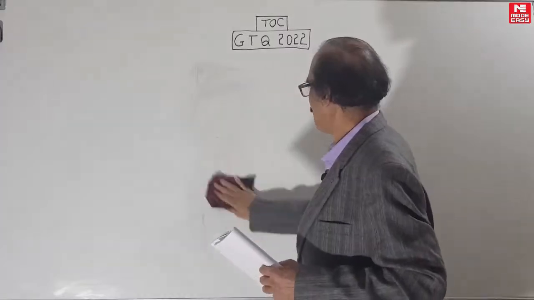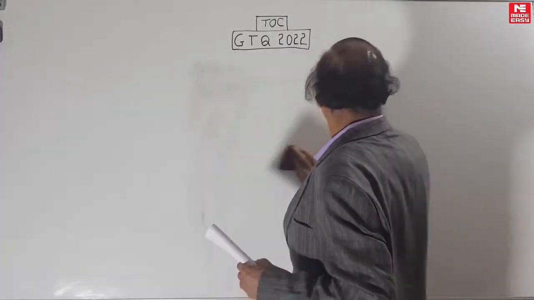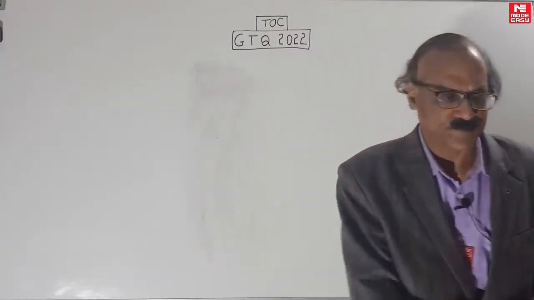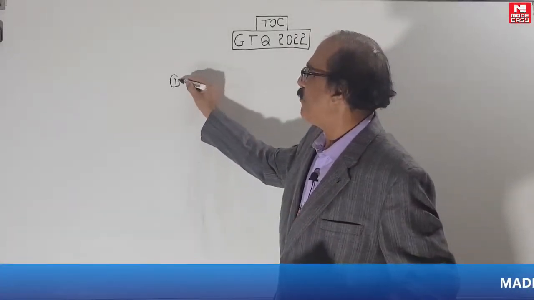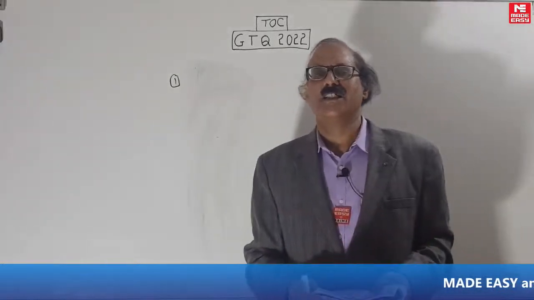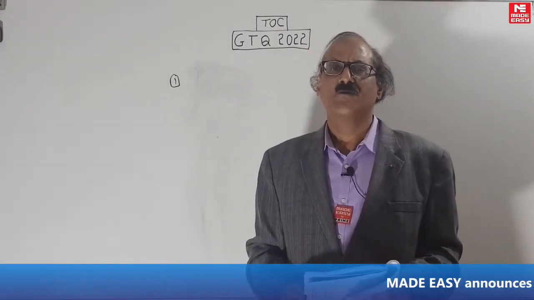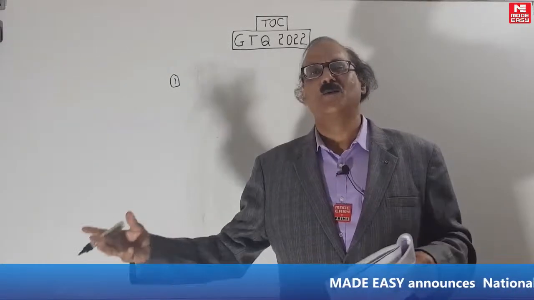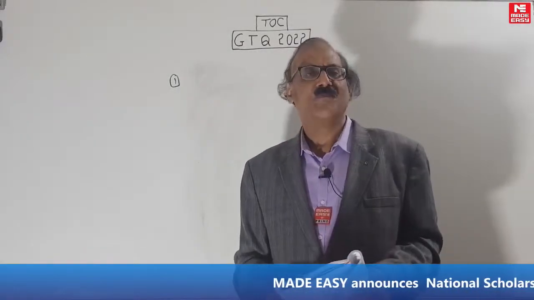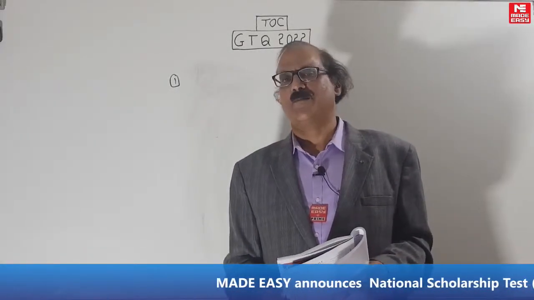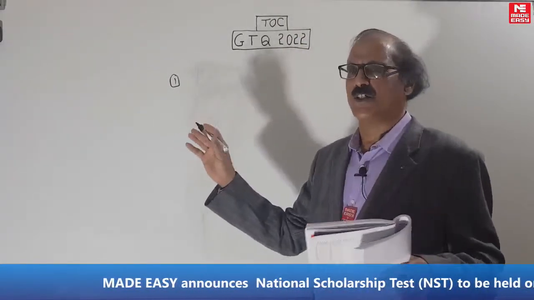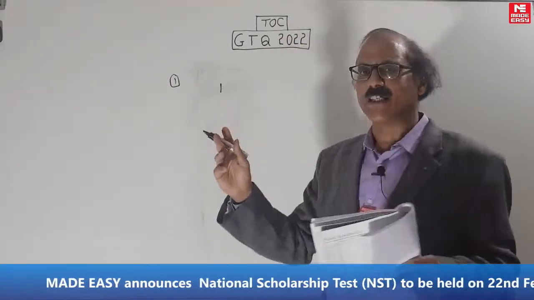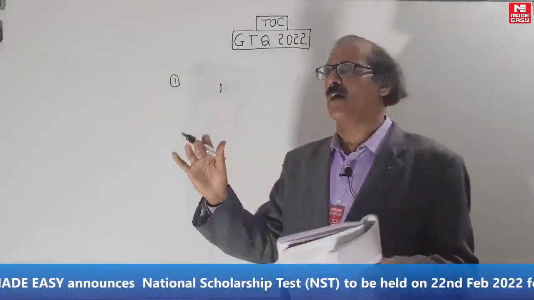Let's start with question number 1. We are starting with a question of FA, that is chapter 1. First we will do some questions from chapter 1, then chapter 2, then chapter 3 in that order. We will do FA to language this time. The following DFA. I will write only the essential part of the question. When you read in the exam also, read the essential part.